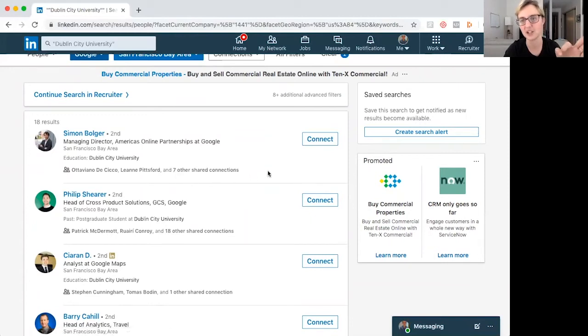We have shared connections. If there's someone that I know really, really well, like I don't know Leanne that well, I don't know Taviano that way, but with Philip, I know Rory very well because my God, did I work very closely with him for a few years. And I would have no hesitation in terms of reaching out to Rory and saying, hey, I see you're connected with Philip, and I really want to get to know about his experience at Google. Would you be open to introducing me?